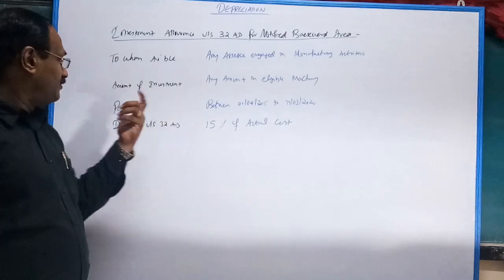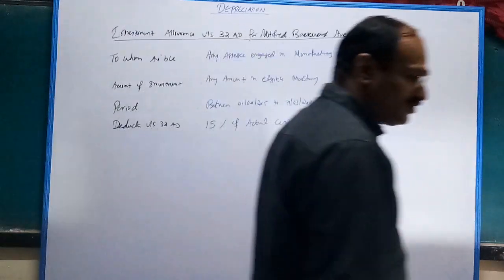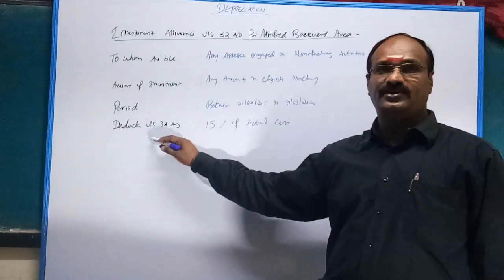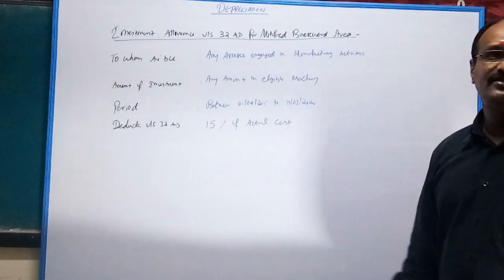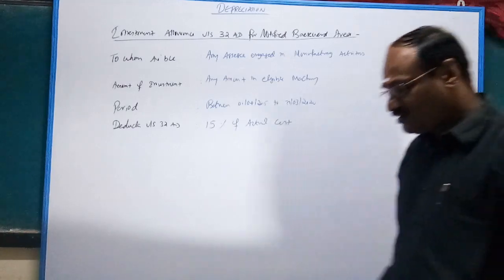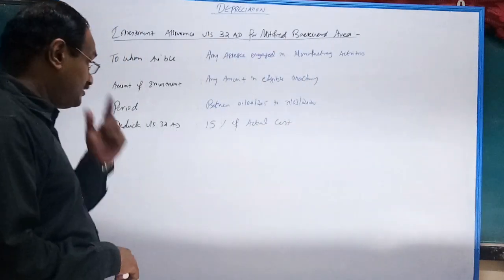The period is very important: between 1/4/2015 to 31/3/2020, 5 years. Next, deduction under section 32AD is 15% of actual cost. 15% of actual cost is allowed as deduction. This is very important.